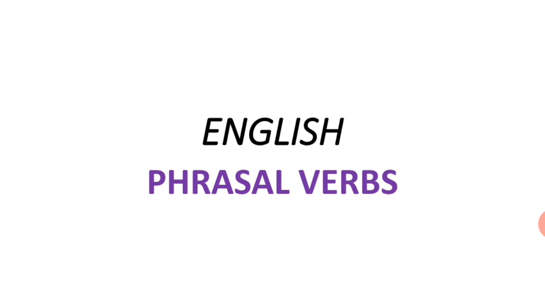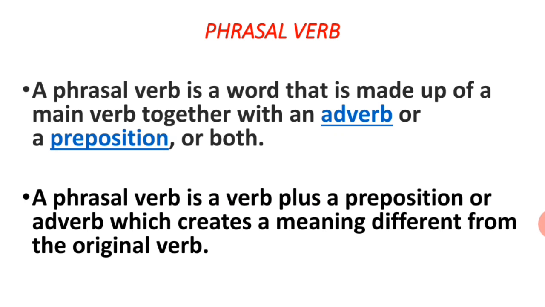In today's class, we are going to learn about phrasal verbs. Okay, what is meant by phrasal verb? A phrasal verb is a word that is made up of a main verb together with an adverb or a preposition, or sometimes both together. This phrasal verb gives the meaning which is different from the meaning of the main verb.